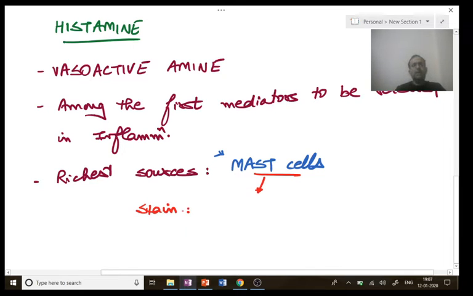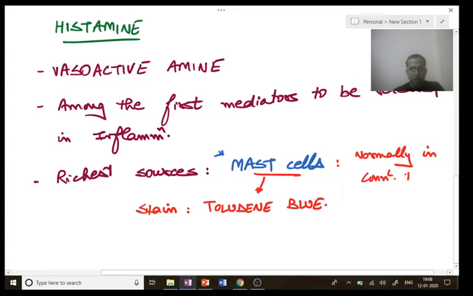This was last year's AIIMS question, that is AIIMS 2019. Simple one-liner: stain used for mast cells is toluidine blue. Next point, where are the mast cells normally located? Normally they are present in connective tissue, adjacent to blood vessels.